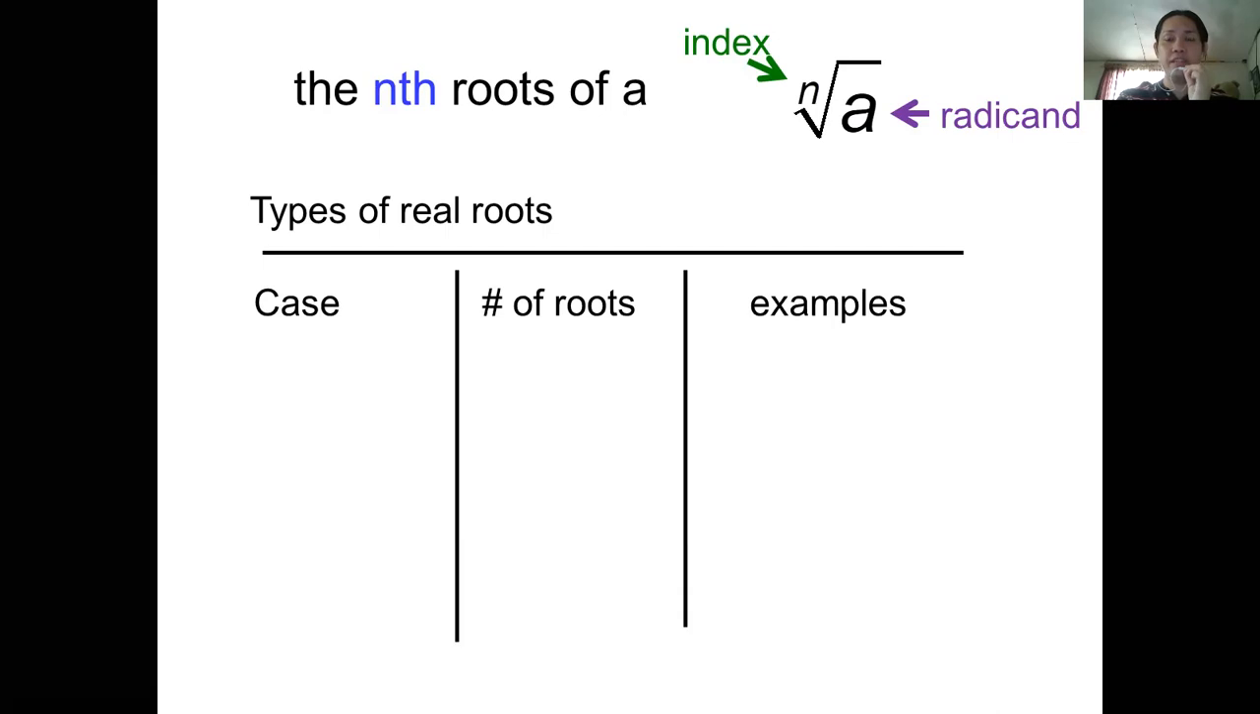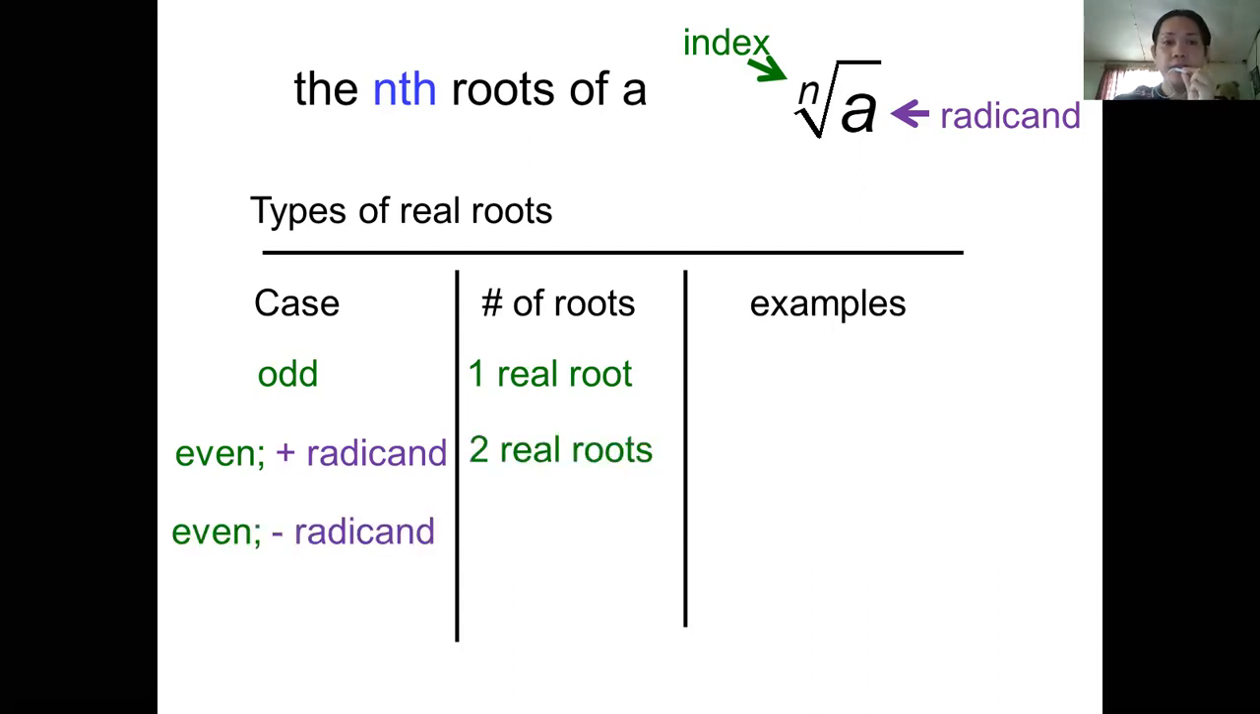cases, with the number of roots and examples. This will guide us soon, if not in this lesson, then in our upcoming algebra lessons. When the index is odd, there is one real root. If it is even with a positive radicand, there are two real roots. If it is even with a negative radicand, there are zero real roots, just like what happened a while ago with the square root of negative 4 or the fourth root of negative 625. If the radicand is equal to 0, there is always one real root, which is 0.